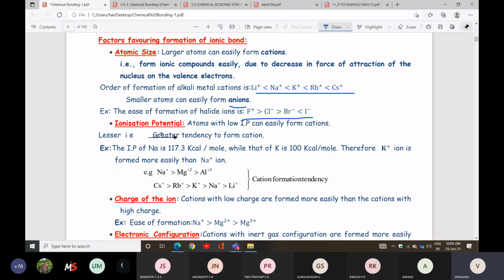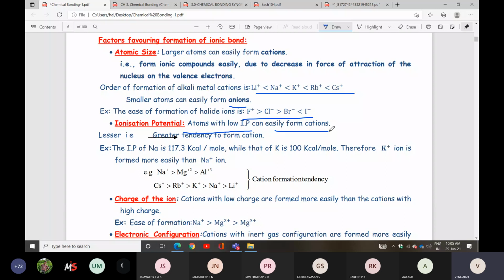Next one is ionization potential. Already you people know ionization potential, ionization energy. The minimum amount of energy required to remove an electron from a neutral isolated gaseous atom. So atoms with low ionization potential can easily form cations. That is a greater tendency to form cations. You can take it. Okay?